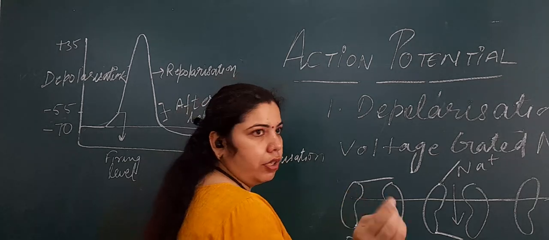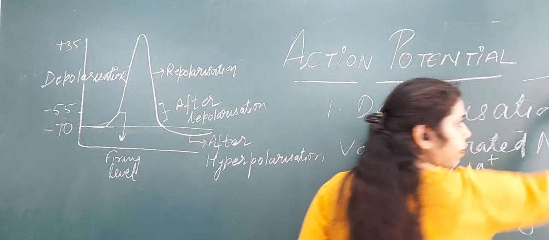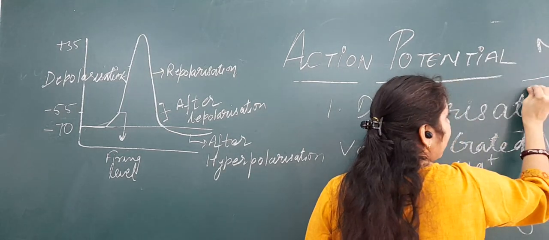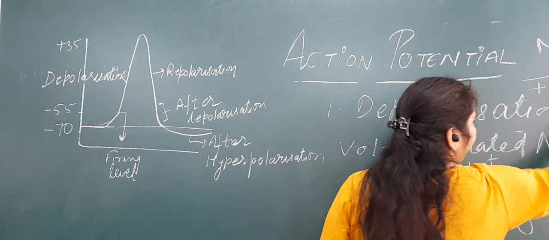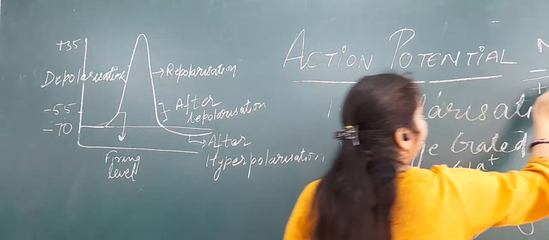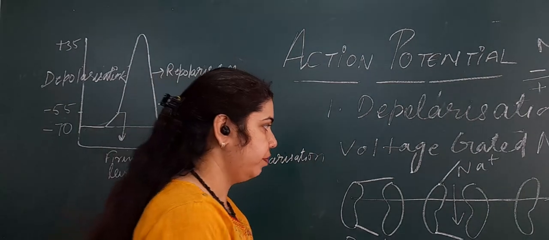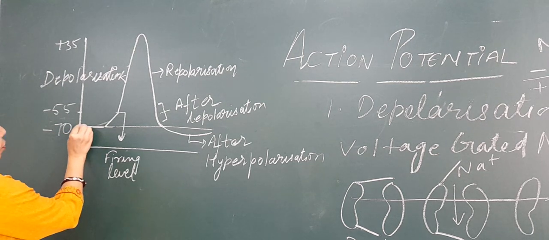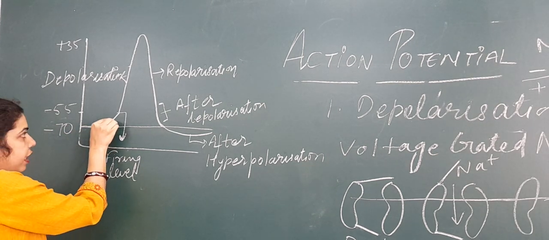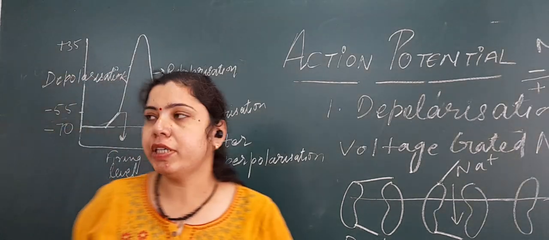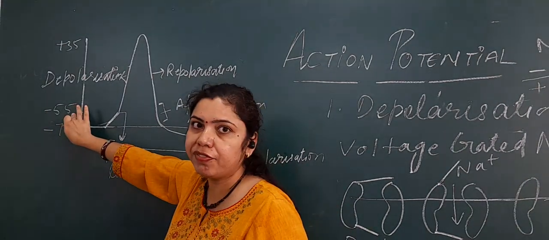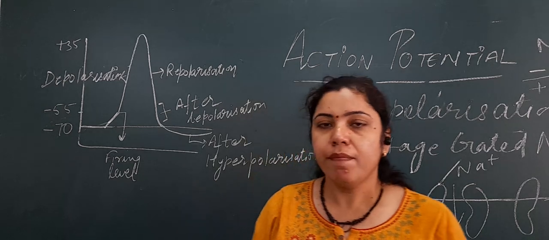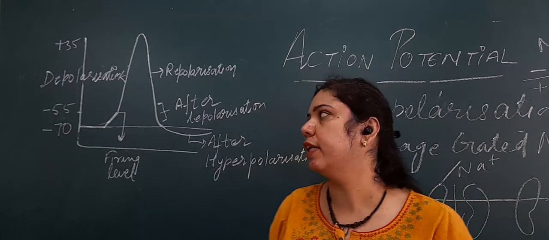I already told you that the polarity of the membrane will change. Due to entry of the sodium ion, the membrane will turn from negative to positive inside and negative outside. This is called depolarization. You can see in the graph that the membrane is moving from a negative value towards the positive value. After a change of 15 millivolt, when the potential reaches from minus 70 to minus 55 millivolt, the speed of depolarization is slow because few voltage gated sodium channels are opening.